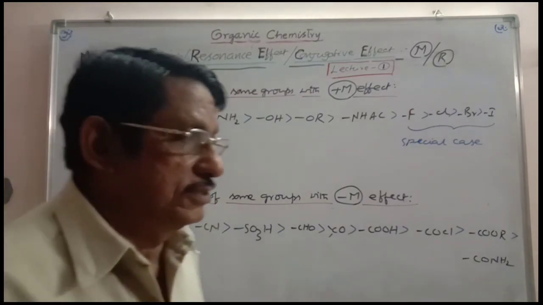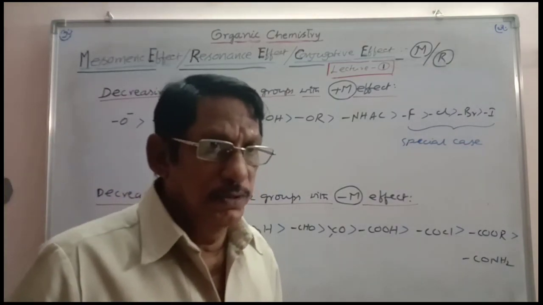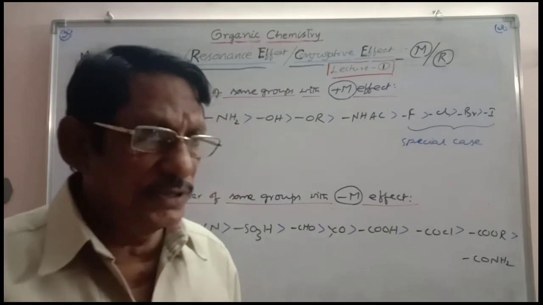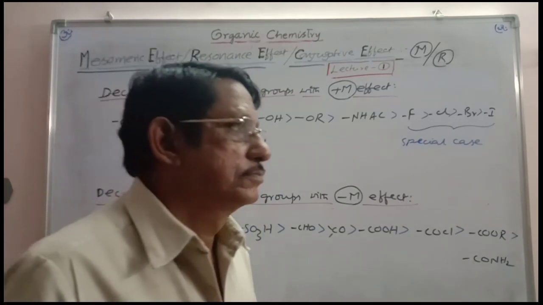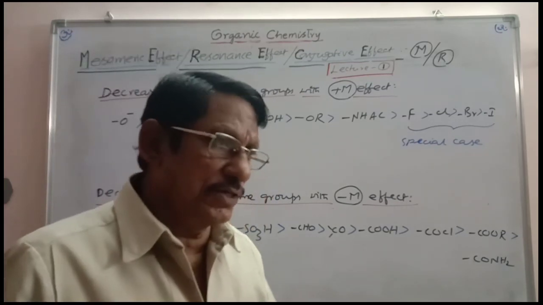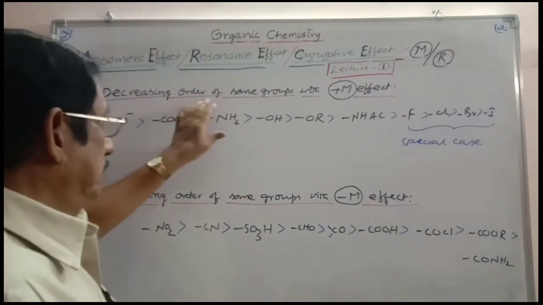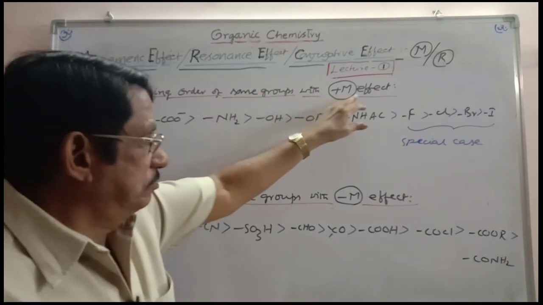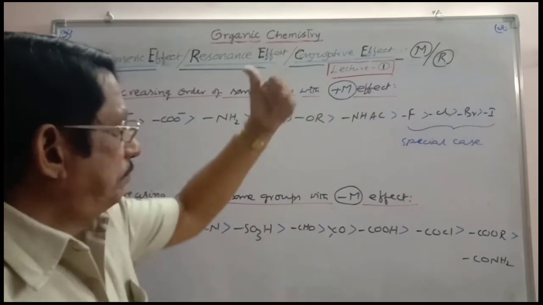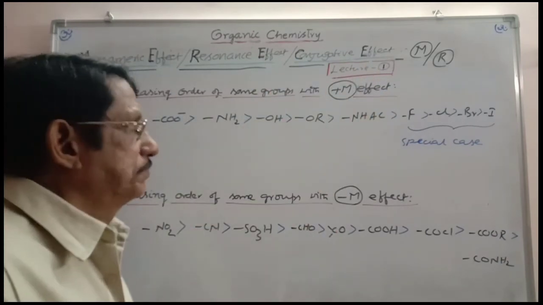Now let us consider the priority sequence of the groups with some plus M, some minus M. As in the case of inductive effect, here also you have to arrange the series in decreasing order of groups with plus mesomeric effect or plus R effect, resonance effect.